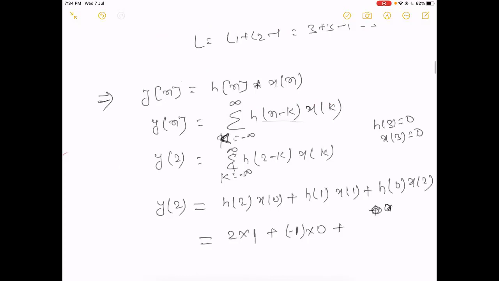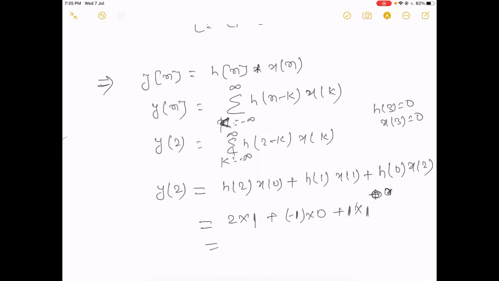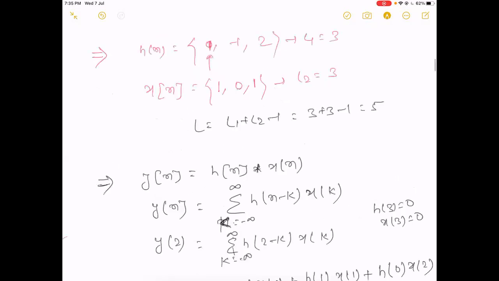Then we get 2 plus 1, which is 3. So the answer will be 5 and 3, and option D will be the right answer.